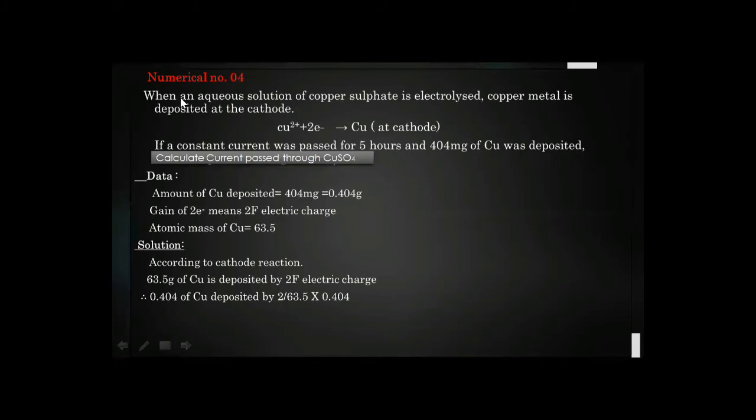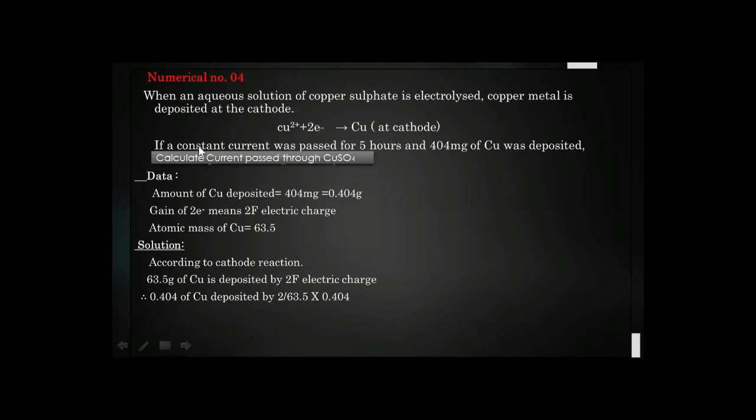So what is the first step of this numerical? When an aqueous solution of copper sulfate is electrolyzed, the electrolysis process occurs, and copper sulfate breaks up into ions, meaning copper and sulfate. Here we are only talking about the copper metal deposited at the cathode. What is the reaction at the cathode? Copper is in the form of an ion with a plus 2 sign, which means it is deficient of 2 electrons. If it takes the 2 electrons, it will become copper metal. It changes from an ionic form to a normal metal. So at the cathode this reaction will occur.